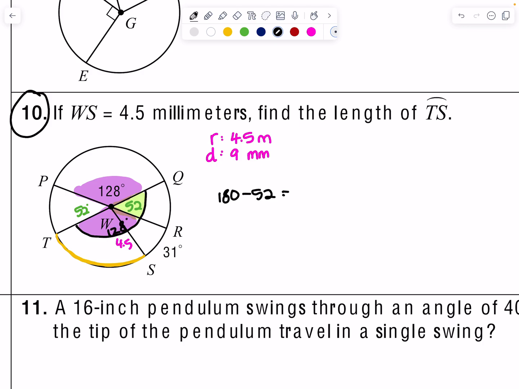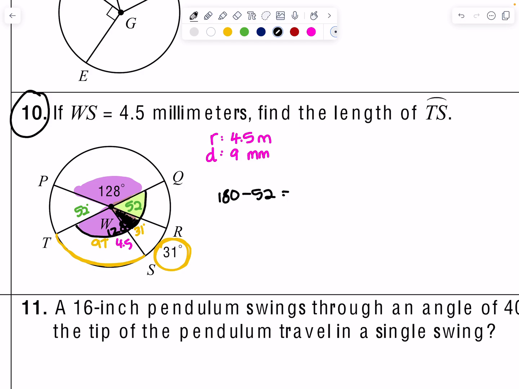So together, all of this is 128. In order to get away that missing slice, think about what needs to happen. Oh, and then actually, I just noticed we have 31 right here. So this is actually also 31 degrees. So we're going to do 128 minus 31, which is 97 degrees.